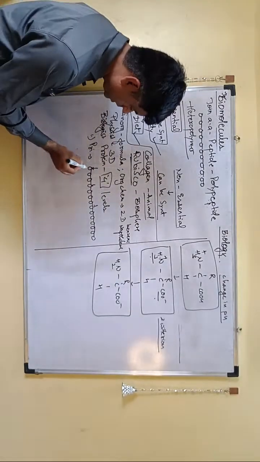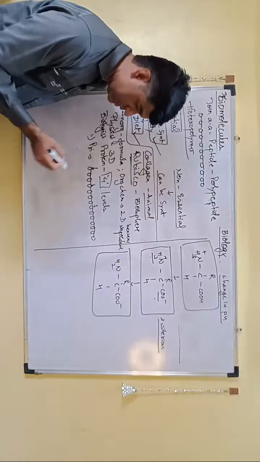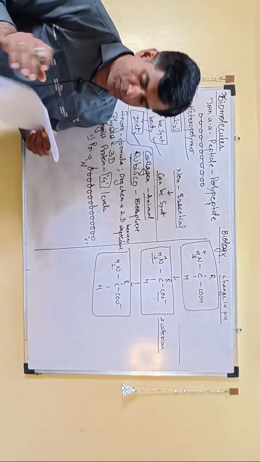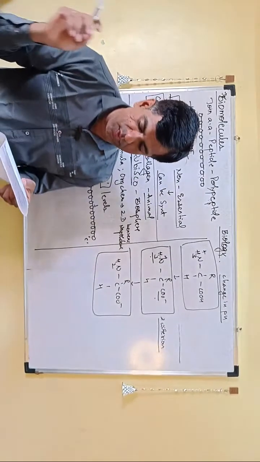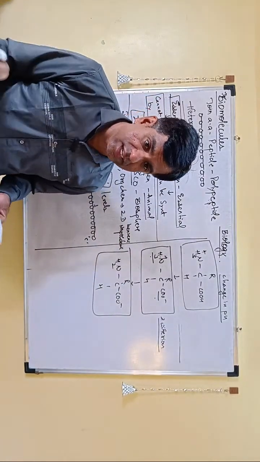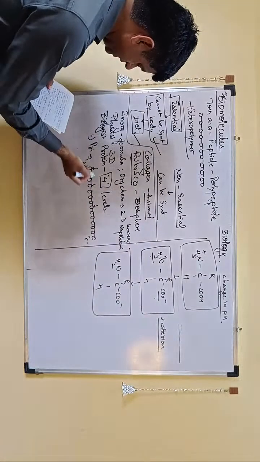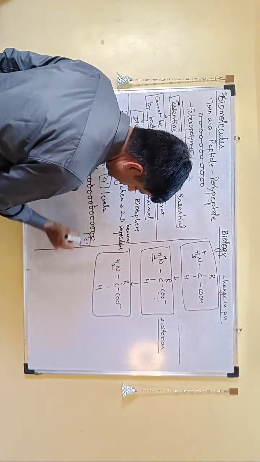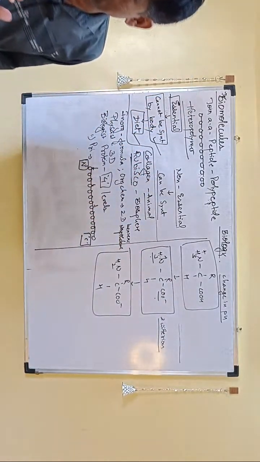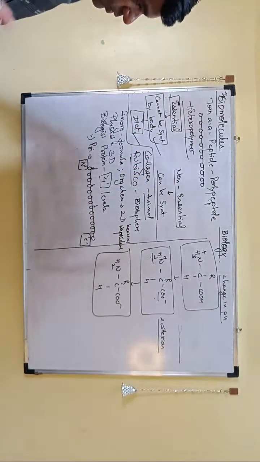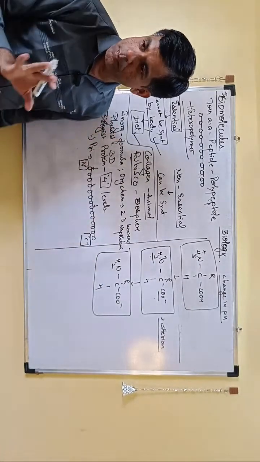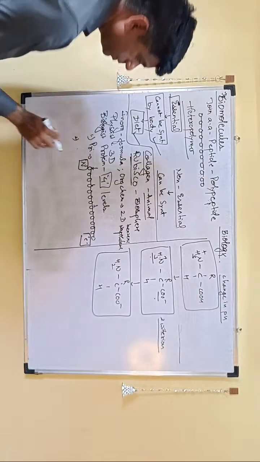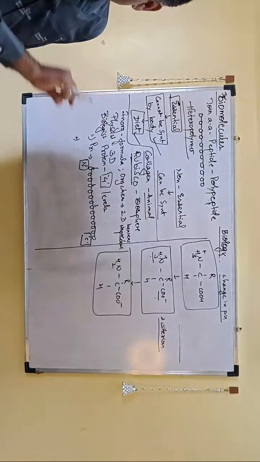Remember, this primary structure will have on this side an N terminal and on this side a C terminal. So every protein will have an N terminal and a C terminal. So this left side, the first amino acid, is having the N terminal. The last, right side, is having the C terminal. There are no structures given in your book related to protein or the peptide bonds, so I have skipped it, right?